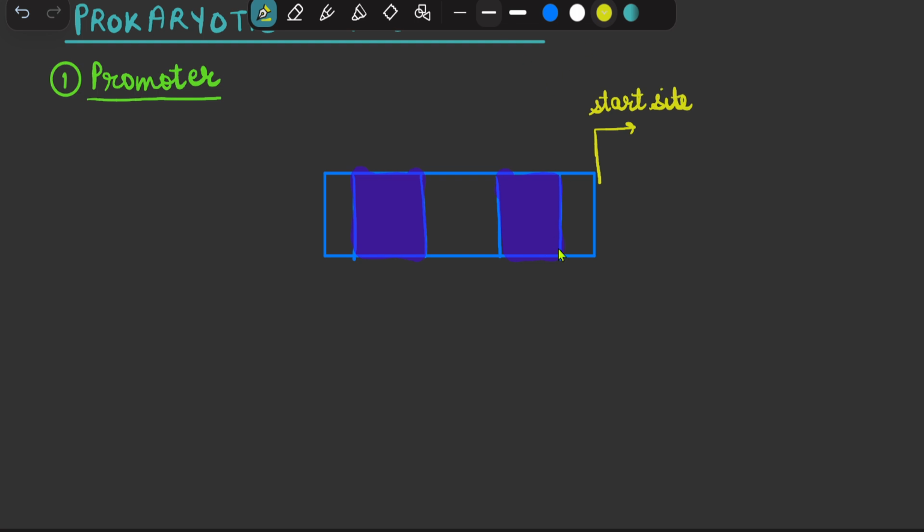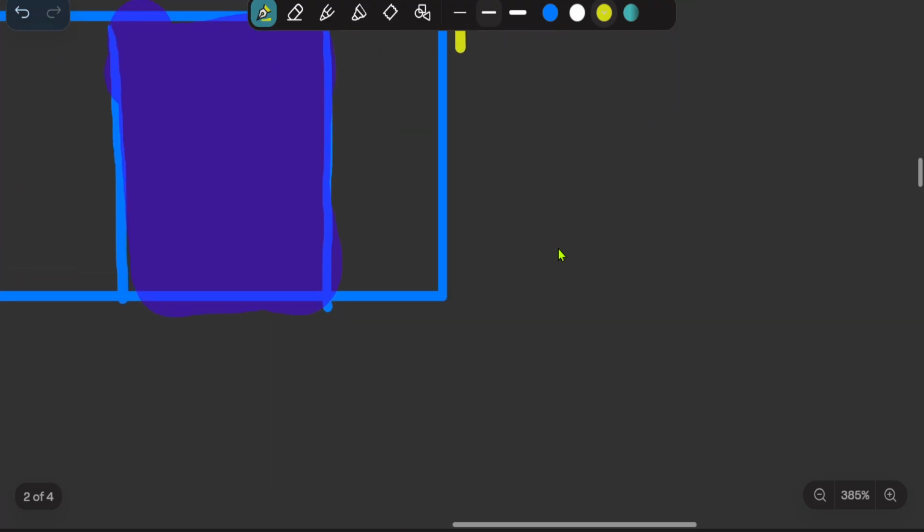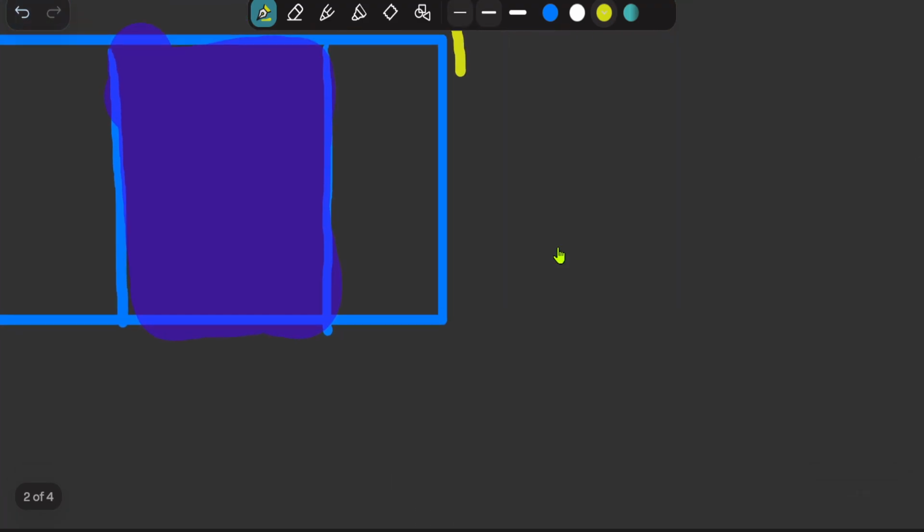Now this first box, from the start site, is located at a distance of approximately 10 base pairs. So if this start site is designated as 0, this will be designated as -10, and it is located at -10. This box is referred to as the Pribnow box.